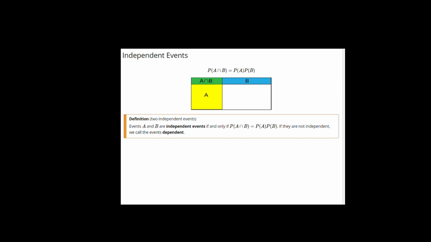Events are independent if the probability of an intersection is equal to the product of the probabilities. And if two events do not satisfy this property, then we call them dependent events. Independent events have the property that the ratio of that part of B which is included in A divided by the probability of the whole of B is exactly the same as the probability of A divided by the probability of the whole sample space, which is 1.